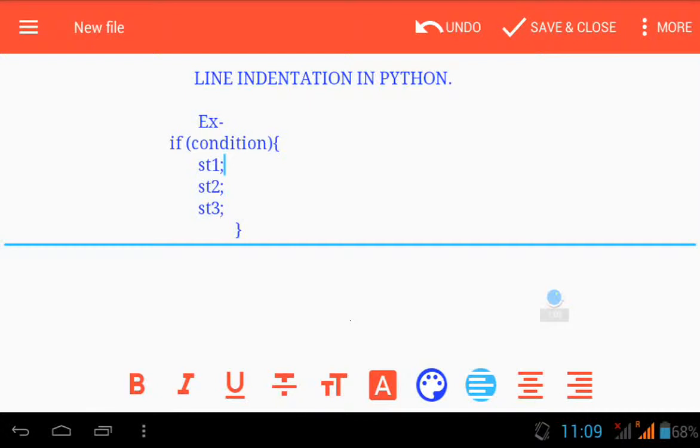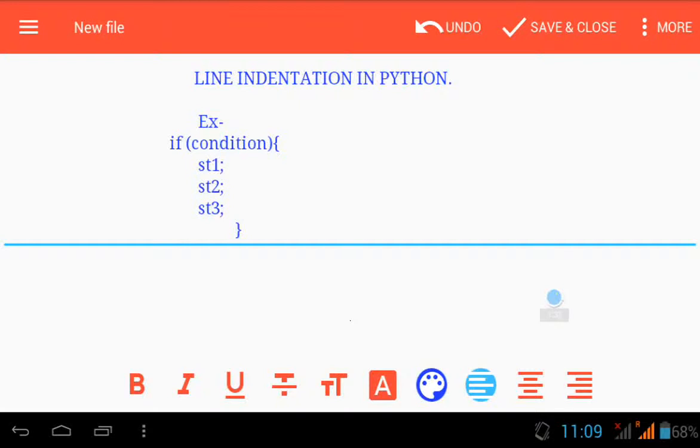Suppose you want these three statements, in the given example, to be executed just after this condition becomes true. Then in other languages we were doing it this way: we were enclosing those statements within curly braces, but this is not supported by